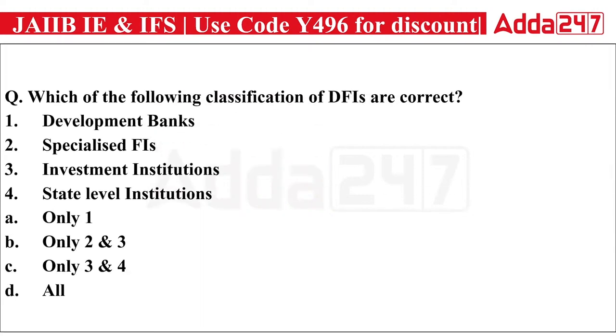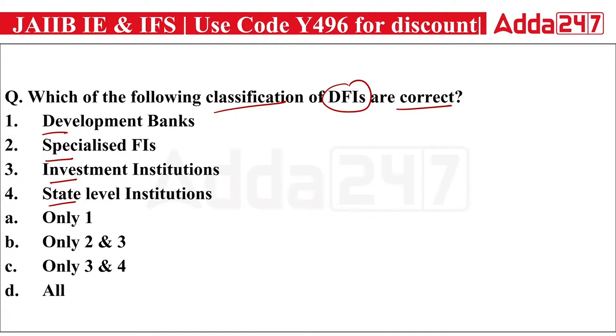Second, we have here: which of the following classifications of development financial institutions are correct? First, development banks, specialized financial institutions, investment institutions, state level institutions. So development financial institutions have been divided into four categories. That is true. And those four categories are which of the following.